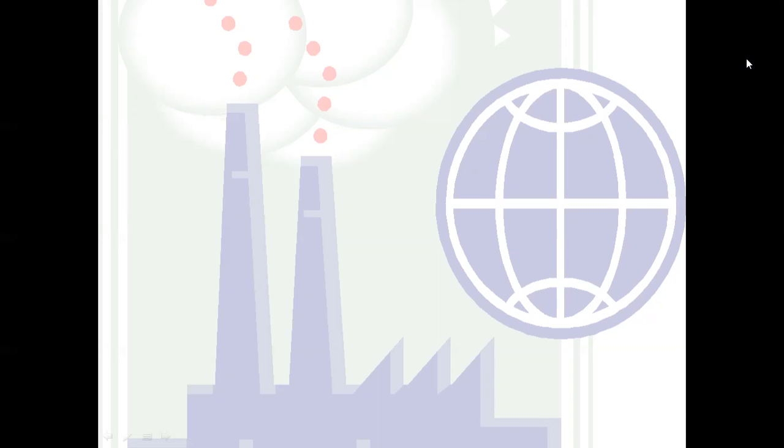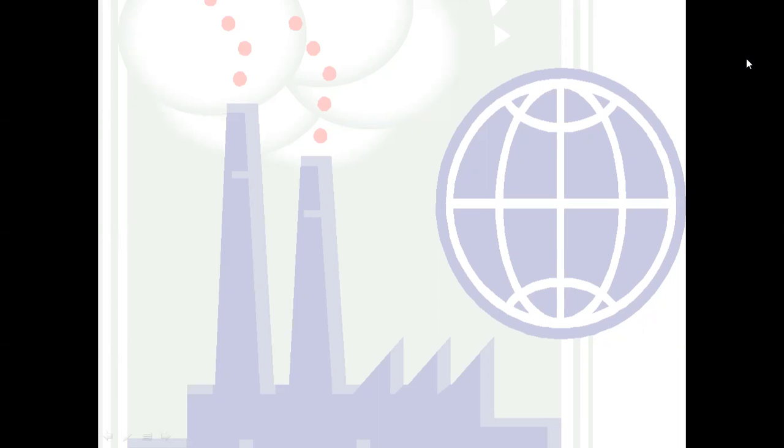We have seen that after this introduction, we did the measurement of industrial production. How do we measure industrial production? Through the Index of Industrial Production, that is IIP. So we have done this content.